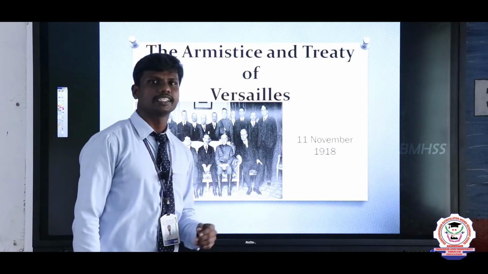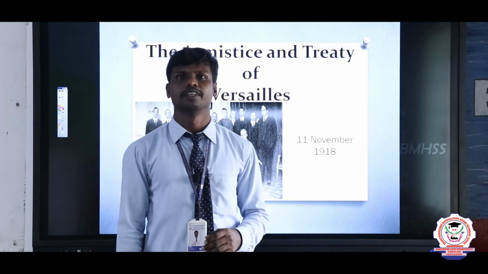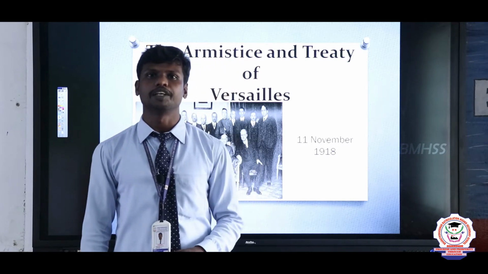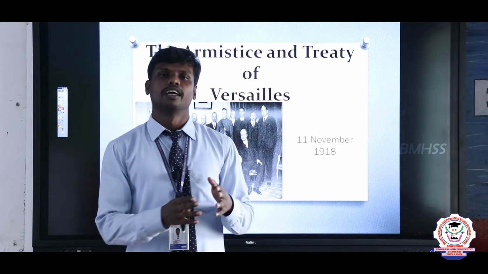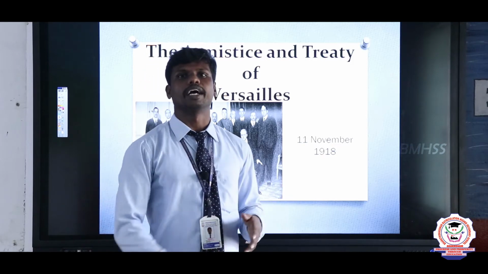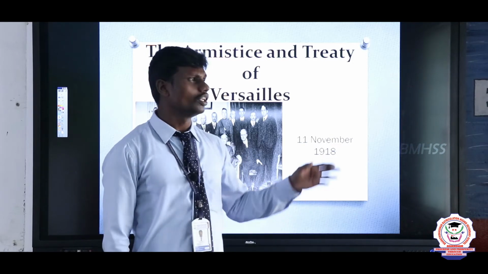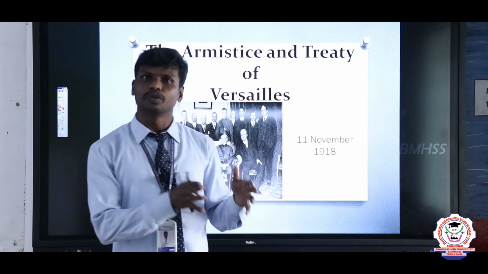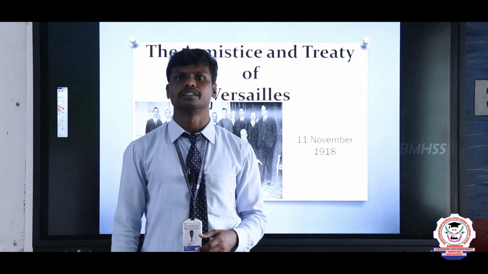First, the armistice and the Treaty of Versailles. We need to know the meaning of armistice. Armistice is nothing but a war stopping agreement. According to this, the Treaty of Versailles was signed between the victorious nations and the defeated nations.